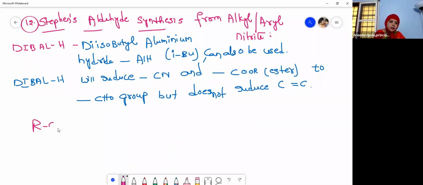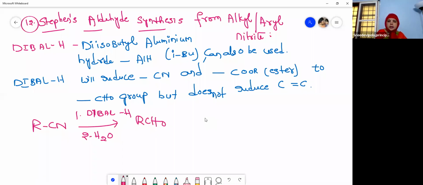Okay, so now please see these two reactions. RCN, cyanide, in the presence of diisobutyl aluminium hydride, DIBAL-H, and then the second step is hydrolysis. What do you get? You will get an aldehyde, RCHO.